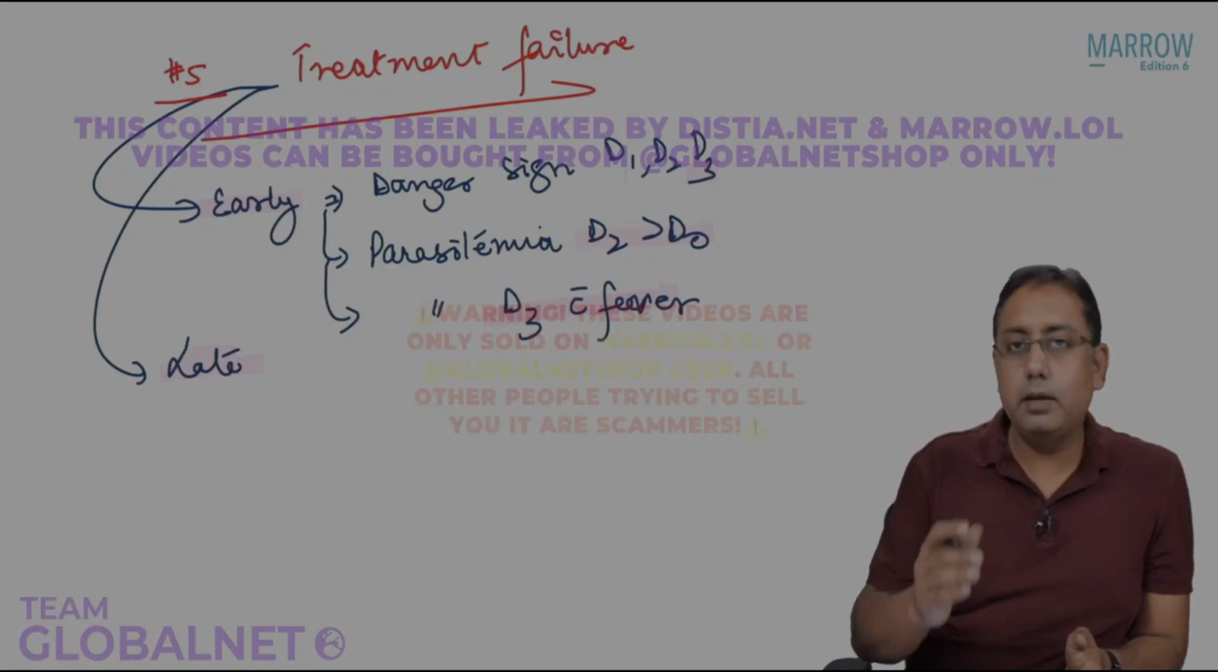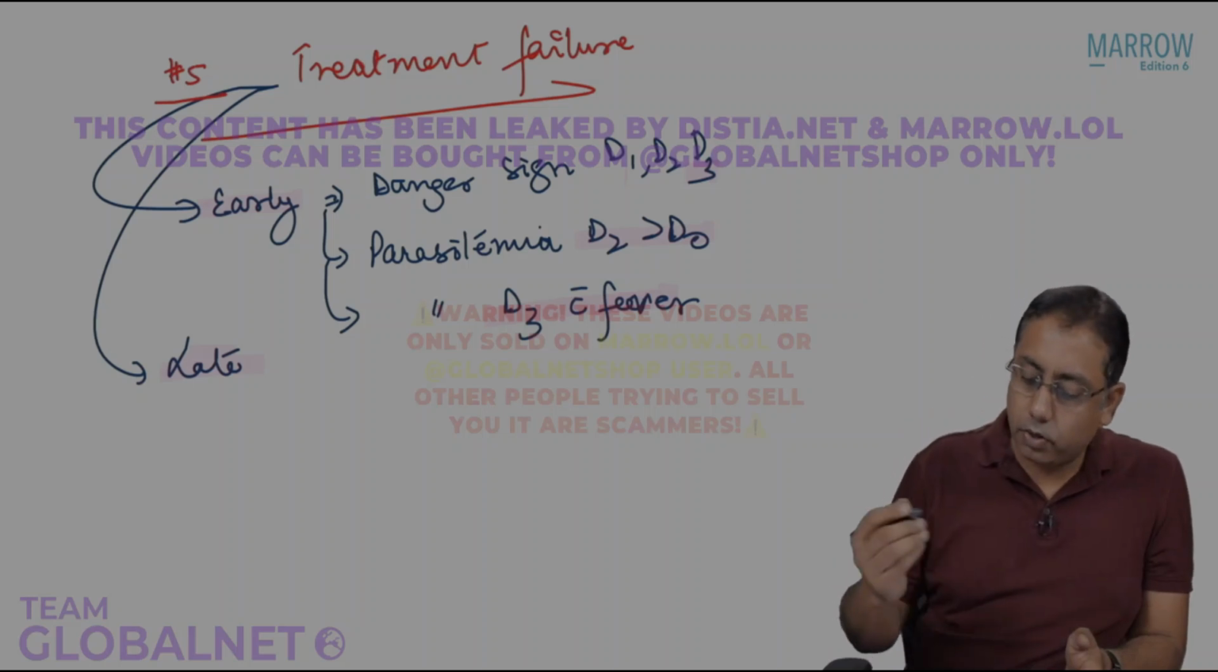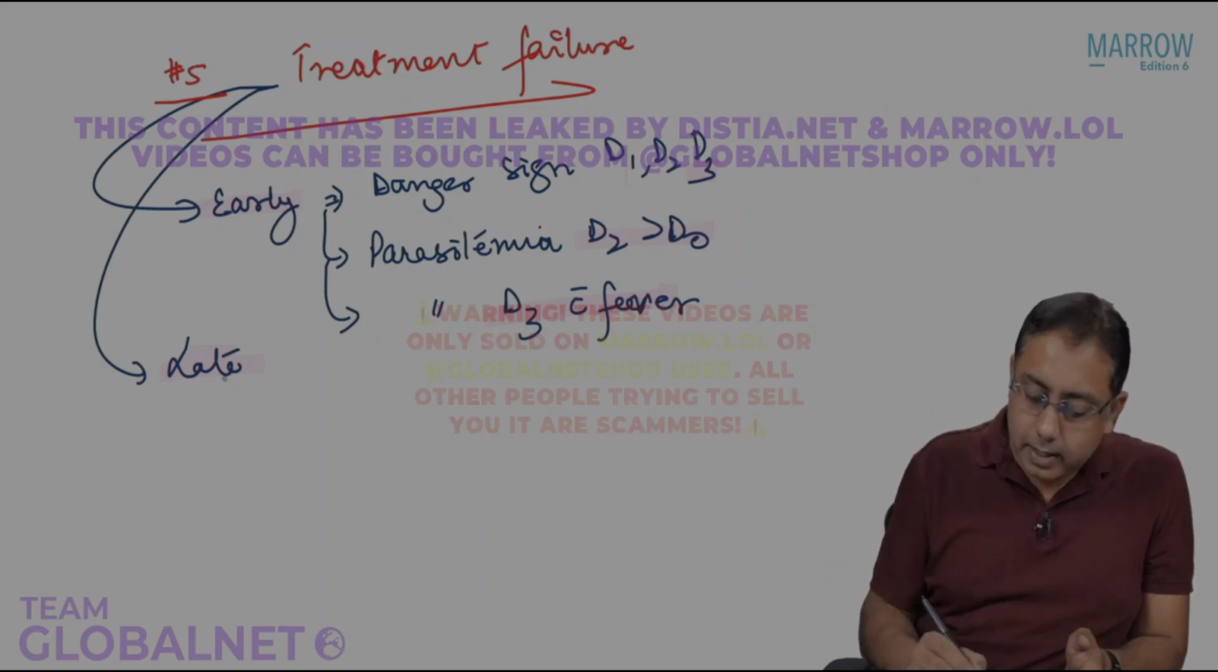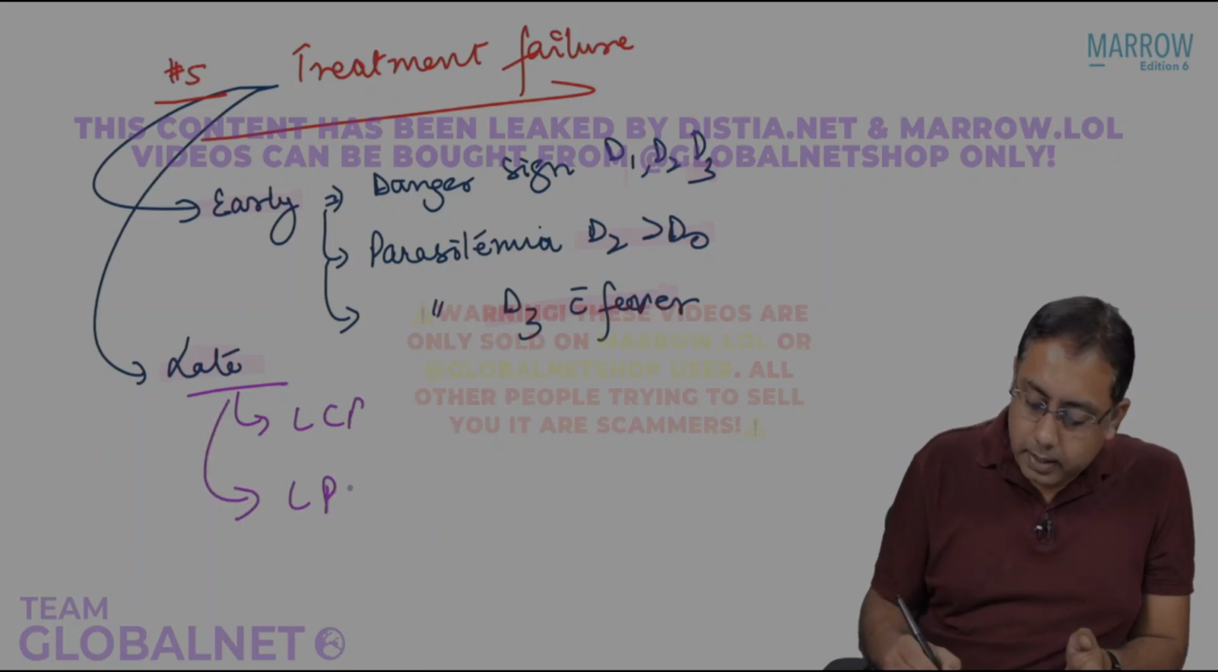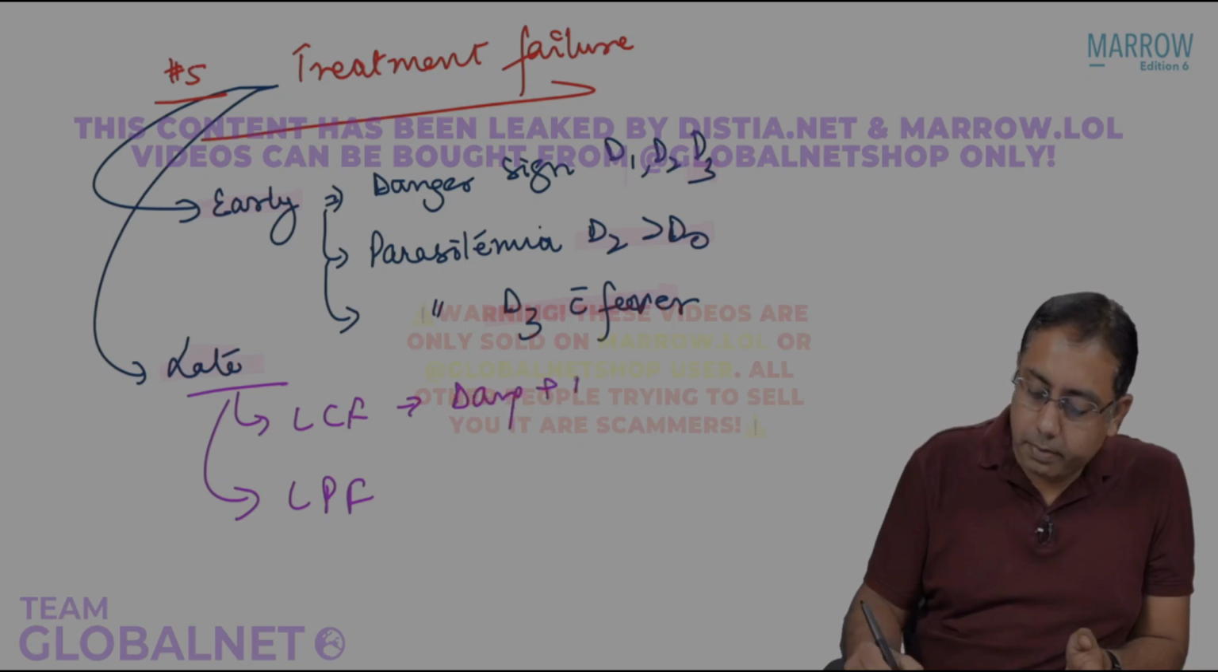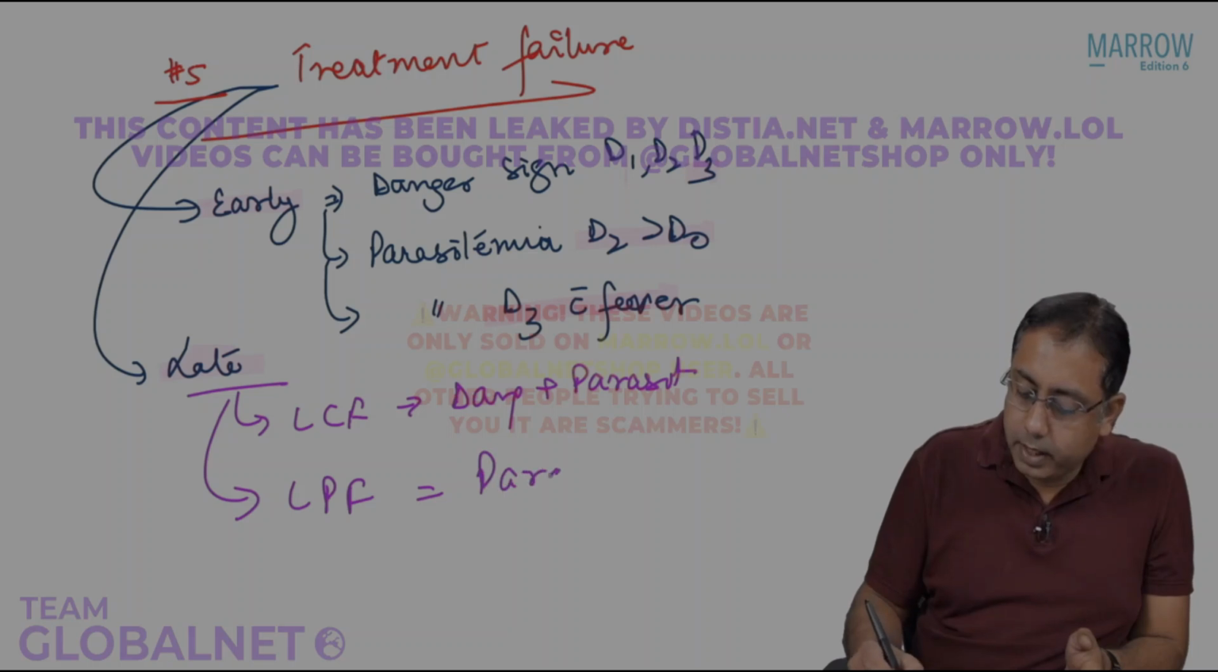So that means technically you have done early and late signs. Early signs could be because of the danger signs, parasites, or fever with parasites. Late can be broadly late clinical failure or late parasitological failure. Clinical failure means the danger signs plus parasitemia, and parasitological means only parasitemia.